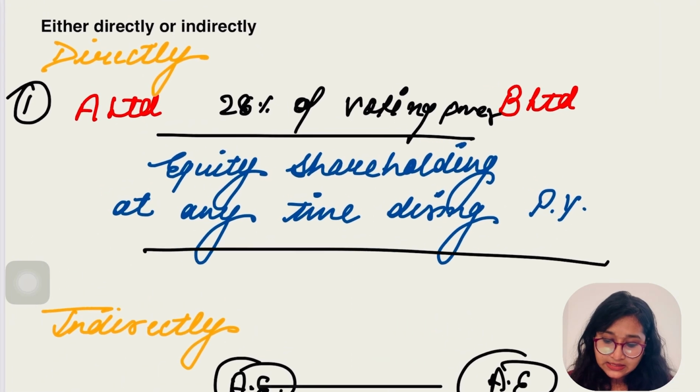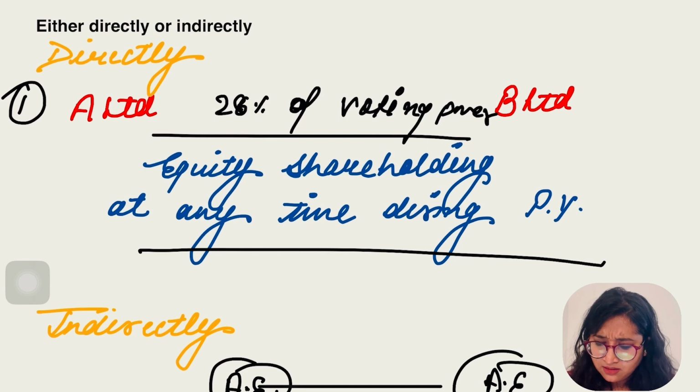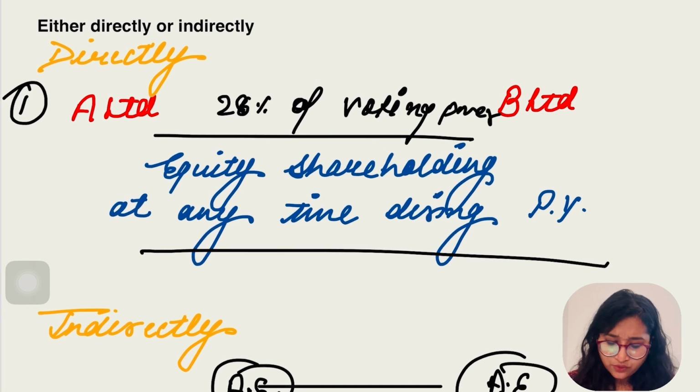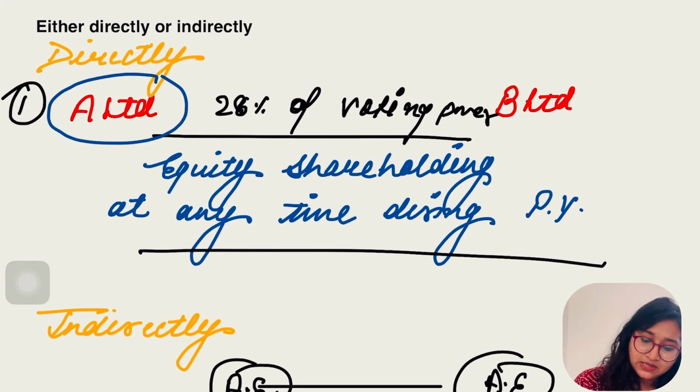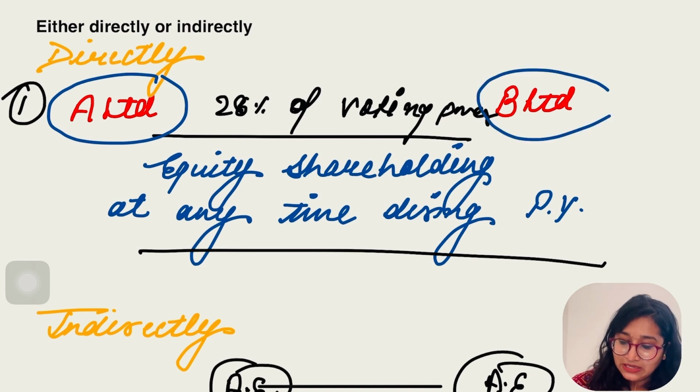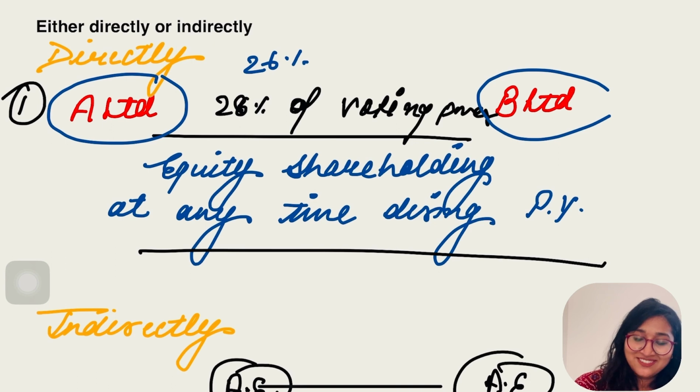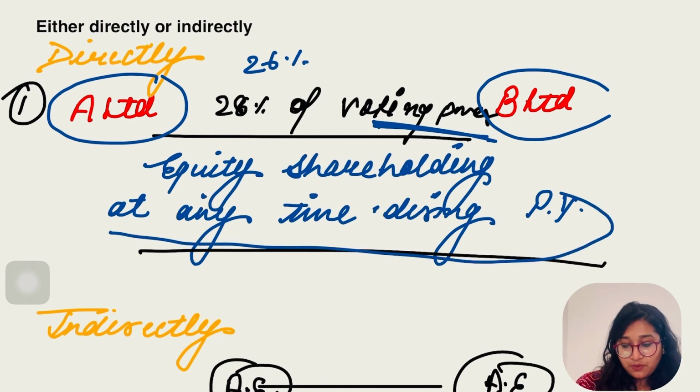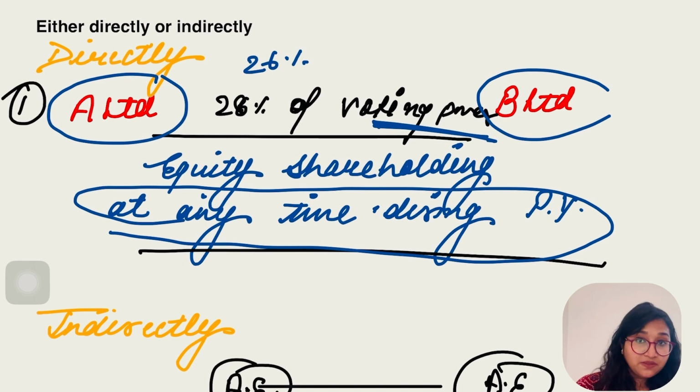Again, let's make it clearer with the help of an example. Now, A Limited and B Limited. In law, there is 26%. I have taken here 28%. A Limited is holding 28% of voting power of equity shareholding at any time during the previous year.